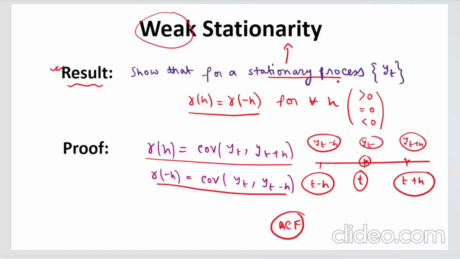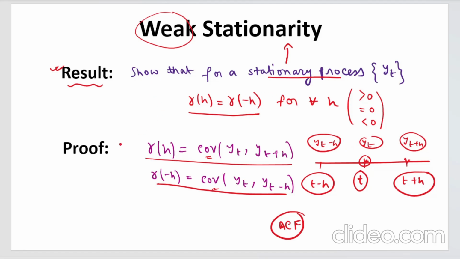When the process is stationary. You can understand this intuitively also. I have mentioned in the previous video that for stationarity, the statistical properties will not change over time. And one of the statistical properties I mentioned was the autocovariance. So if you consider the covariance between these two and these two time points, the values of the process at these time points will be the same, right?